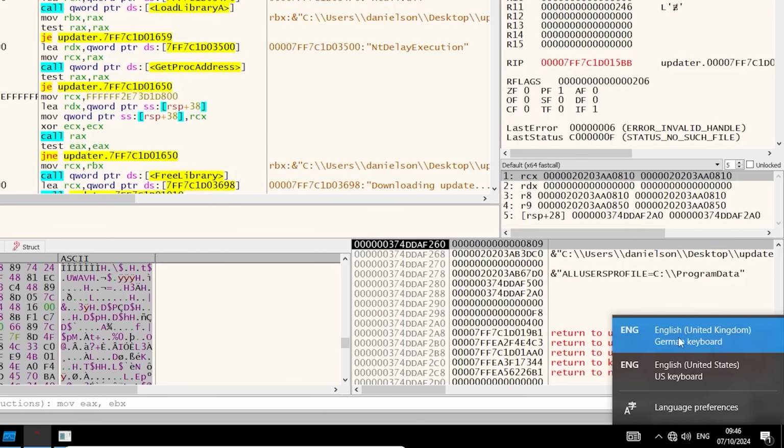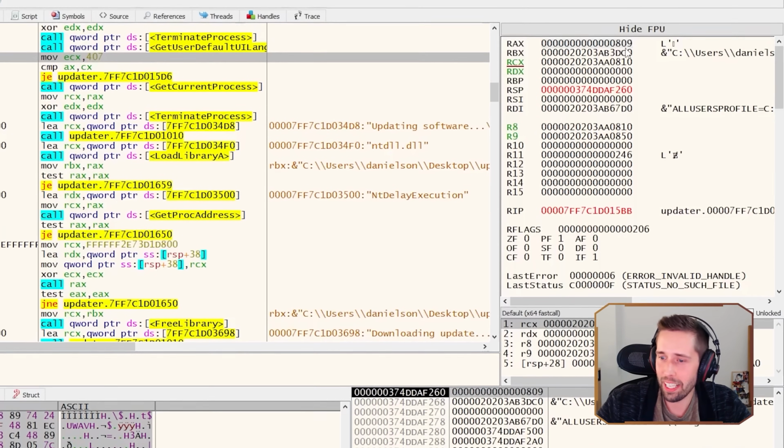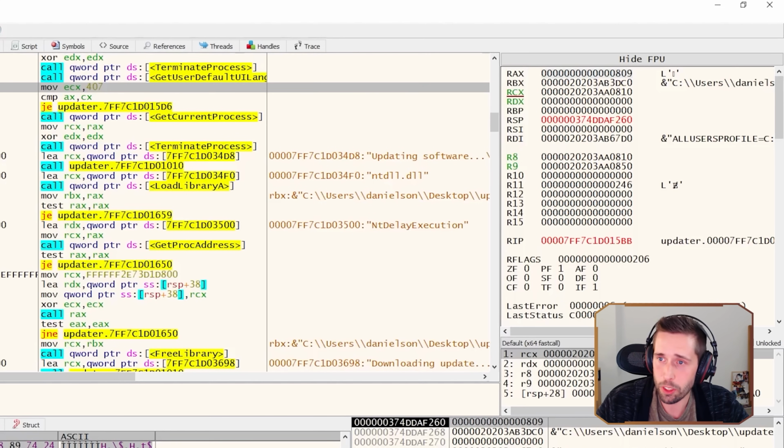Of course, yeah. And if you see here, my keyboard language is actually set to English United Kingdom, for whatever reason, with a German keyboard. So I have a very international system set up. And so 809 is basically the language code of my UI right now. The malware is probably checking for a specific language.